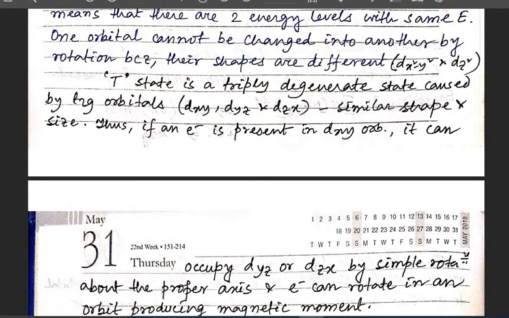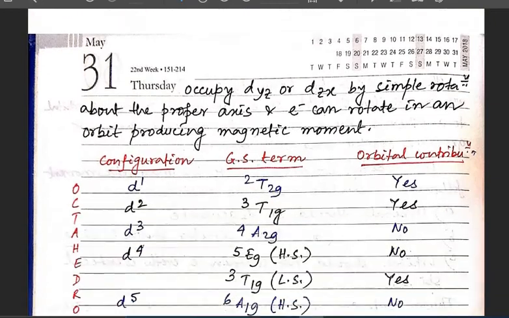So when the ground state is A or E, there should not be any orbital magnetic moment, but when the electron is situated in the T state, the electron can rotate from one orbital to another, which produces the magnetic moment.